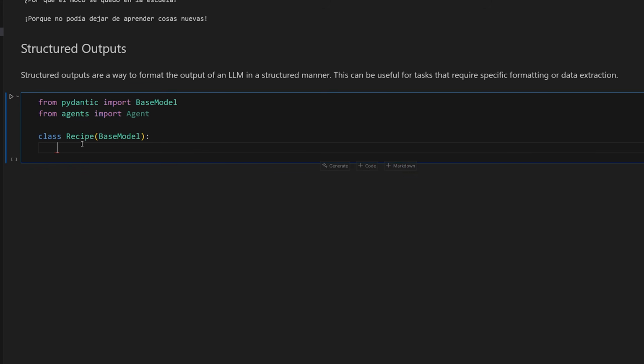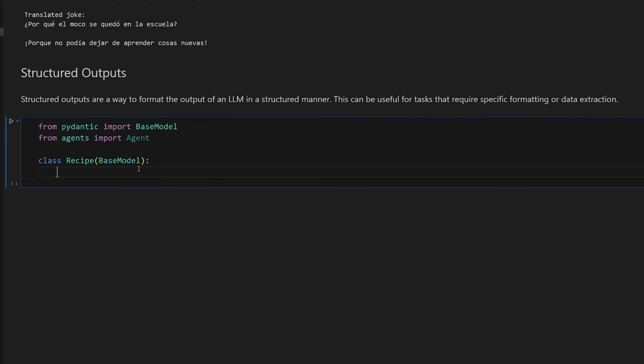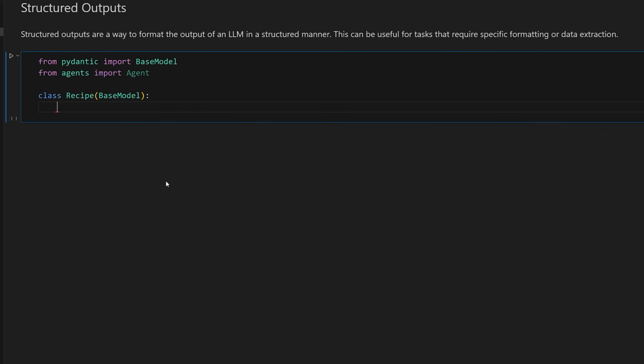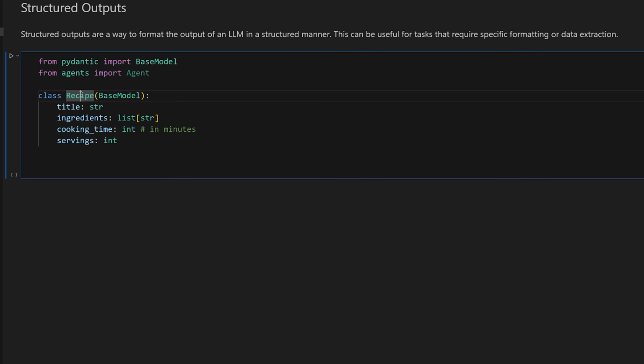And so this class here will represent the output that the model is supposed to give back to you as an actual structured schema. So just think about what you want the agent to be able to provide. As an example, I have a recipe model class, which is going to have a title. Every recipe has a title. It's going to have a list of string ingredients, a cooking time as an integer. We'll tell it to provide that in minutes, and then also the amount of servings.